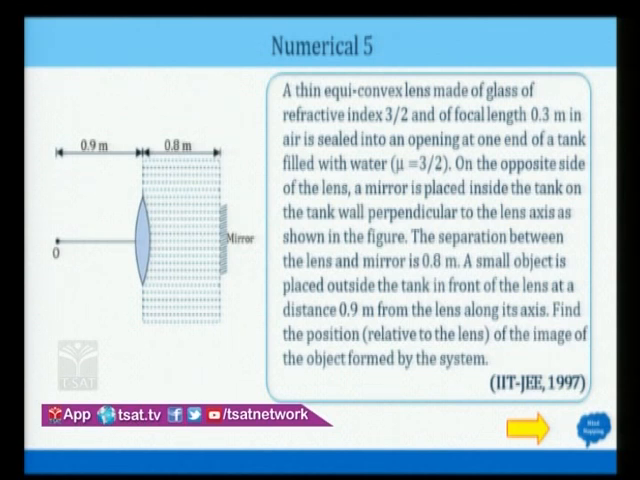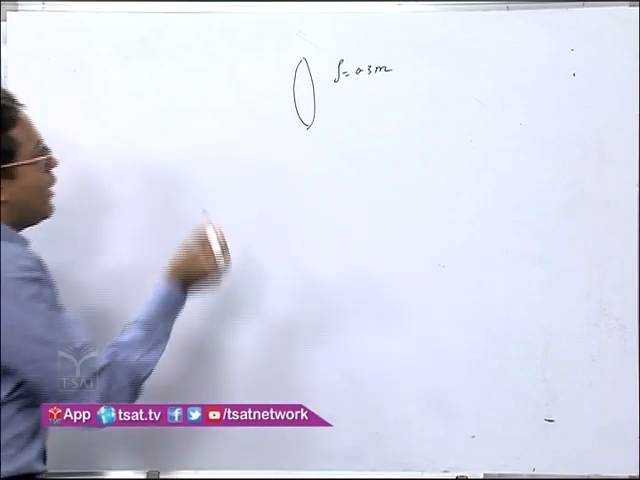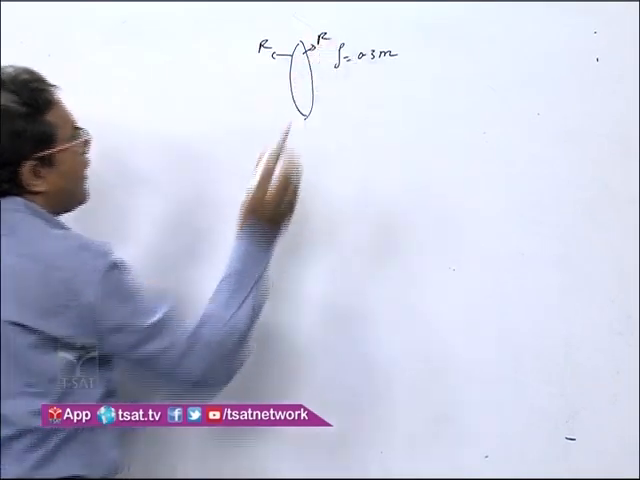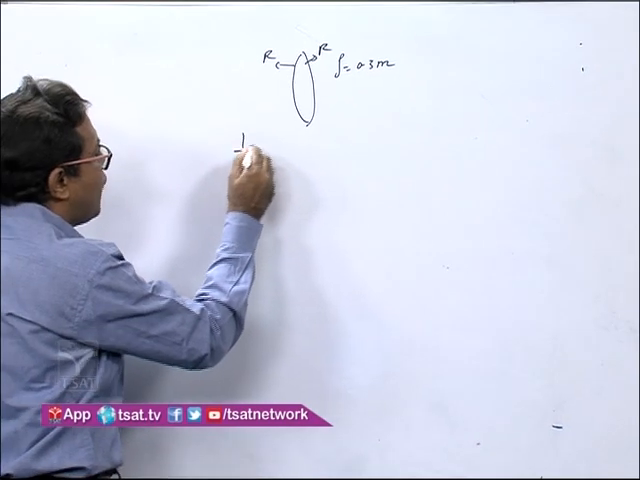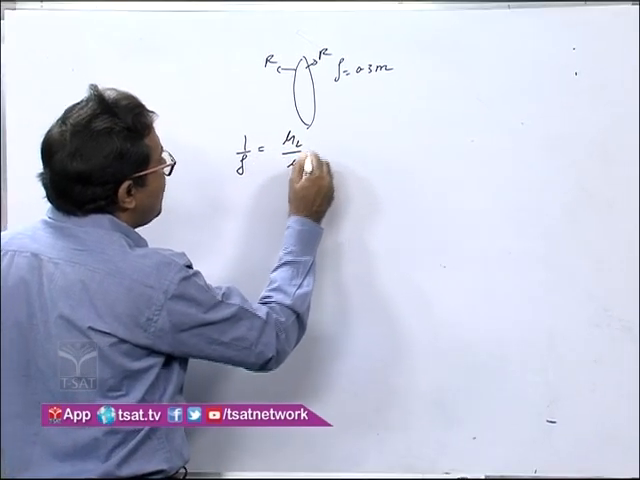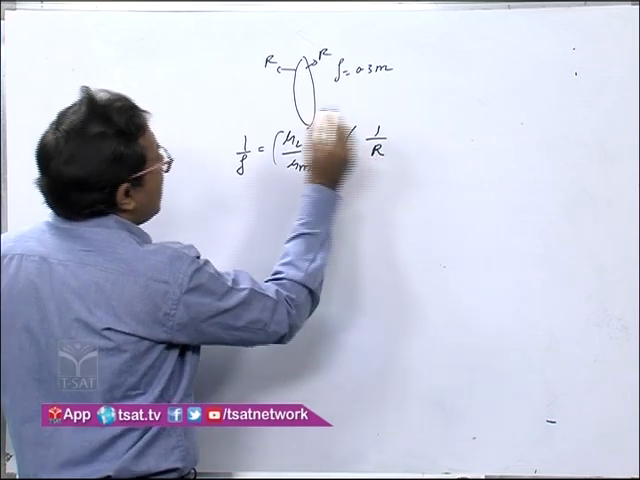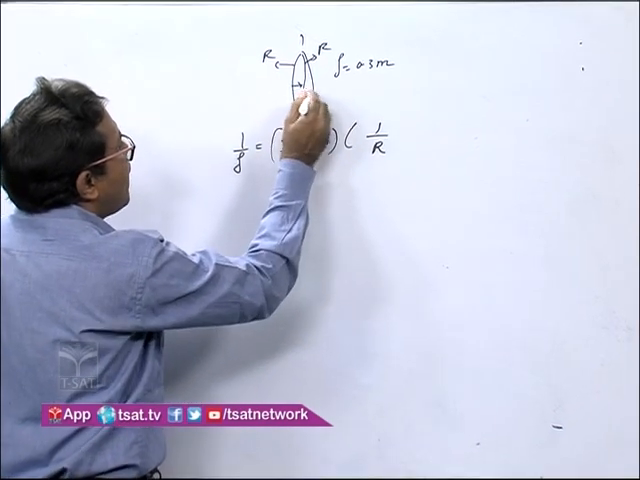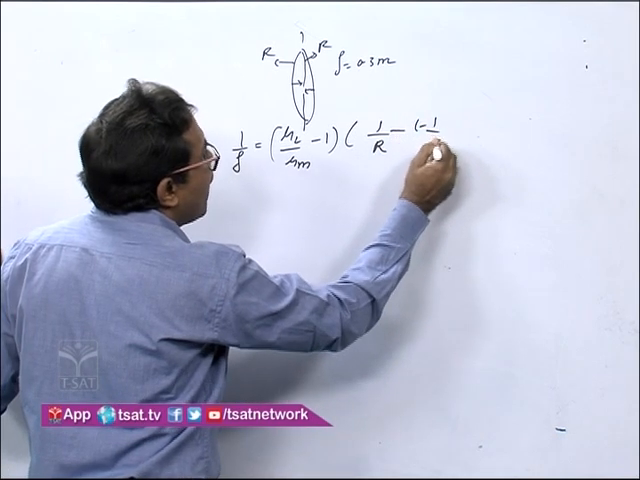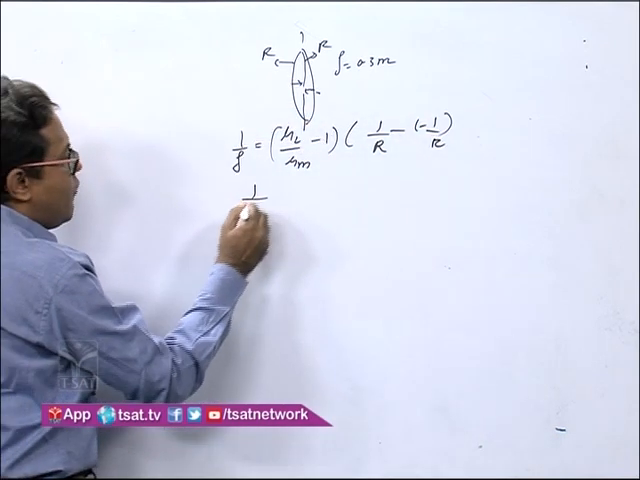A thin equiconvex lens, you can see a thin equiconvex lens here. It is made of glass of refractive index 3 by 2 and a focal length 0.3 meter in air. What can I find out? It is the equiconvex lens of radius of curvature R. I know the lens maker formula, 1 by F is equal to mu lens by mu medium minus 1 by R, this is positive, this is negative, minus of minus 1 by R for this one. So I can get 1 upon focal length is equal to mu lens.